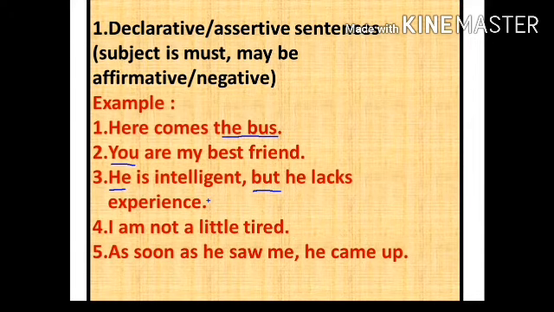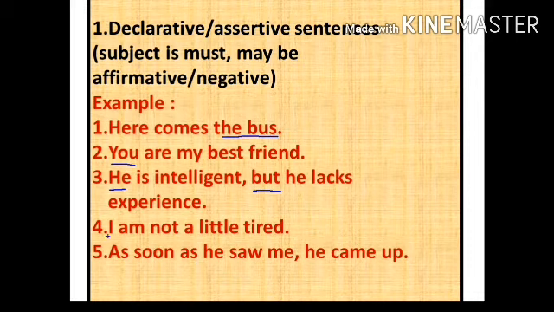If the sentence has a subject, it is called a declarative sentence. This means a simple sentence can also be a declarative sentence, a compound sentence can also be declarative, and sometimes a complex sentence can also be declarative. But only one condition is there: the subject must be there.